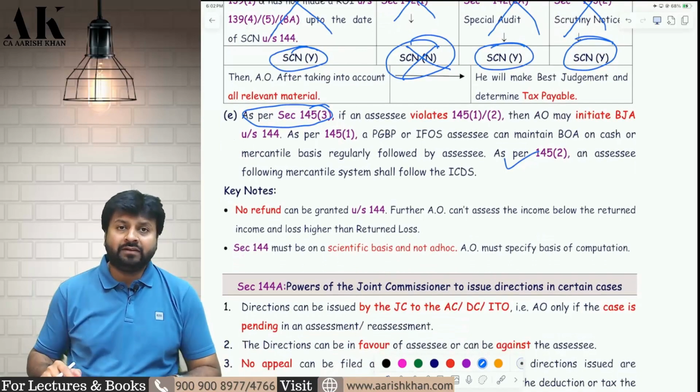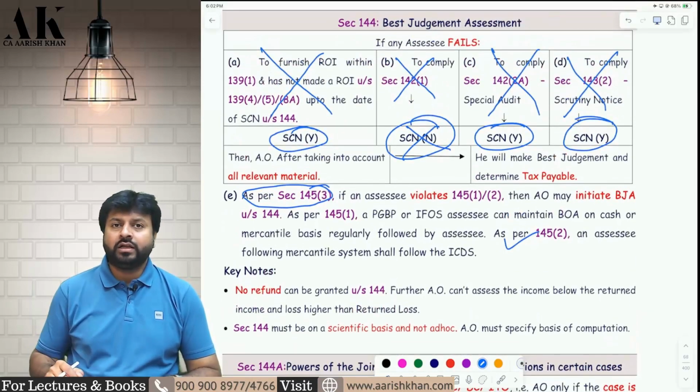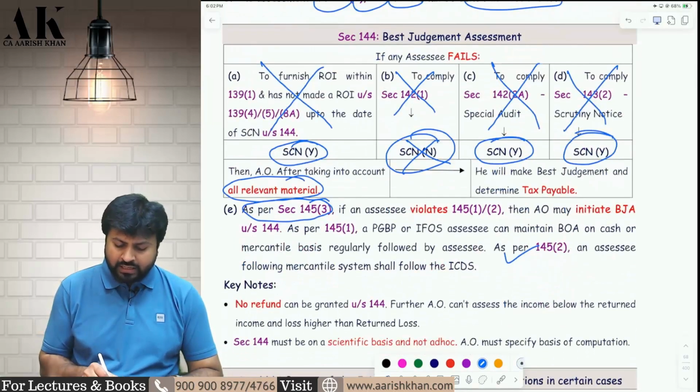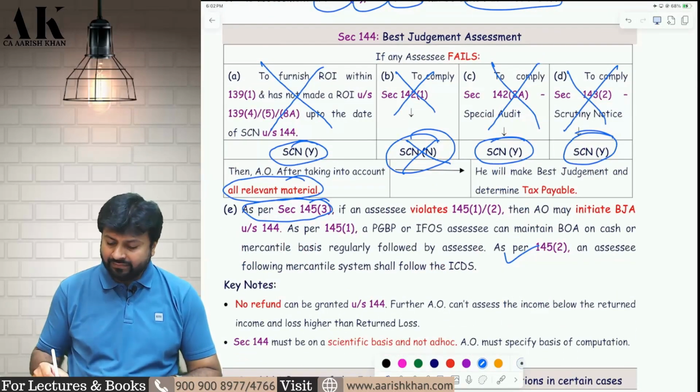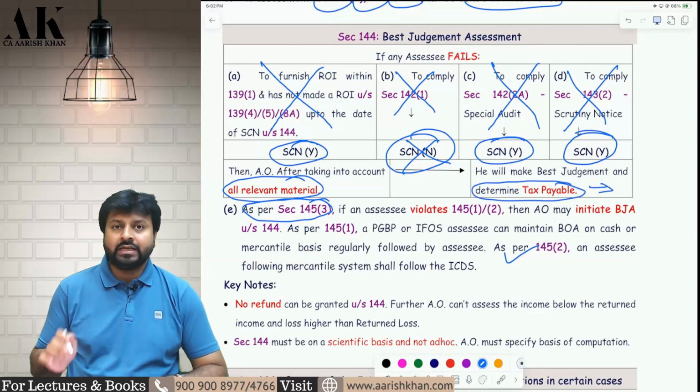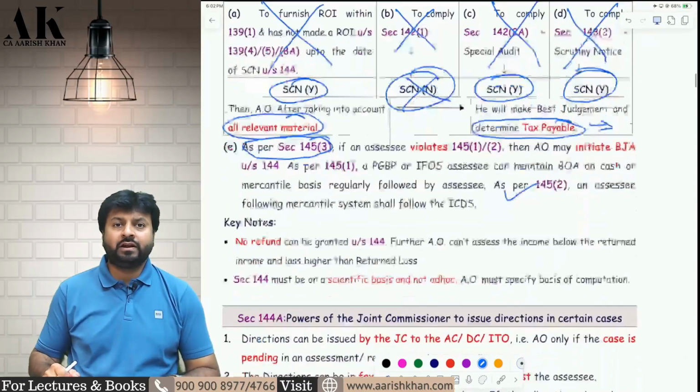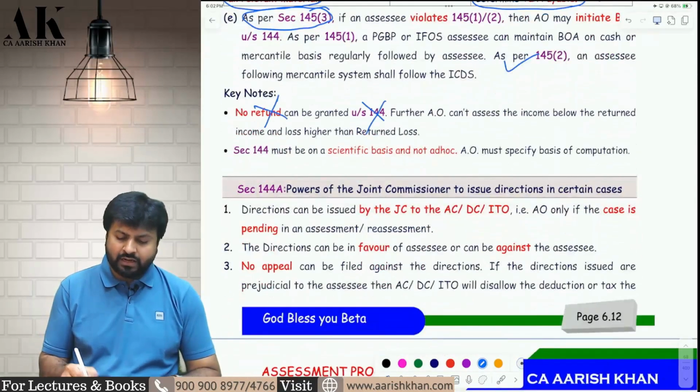Now, after all these things, the AO will what? Initiate the proceeding of 144, and he will determine what? He will take all relevant material into his account, and then he will determine the tax payable in your case. In 144, always remember, you are not going to get any refund under 144. No refund is possible under 144.